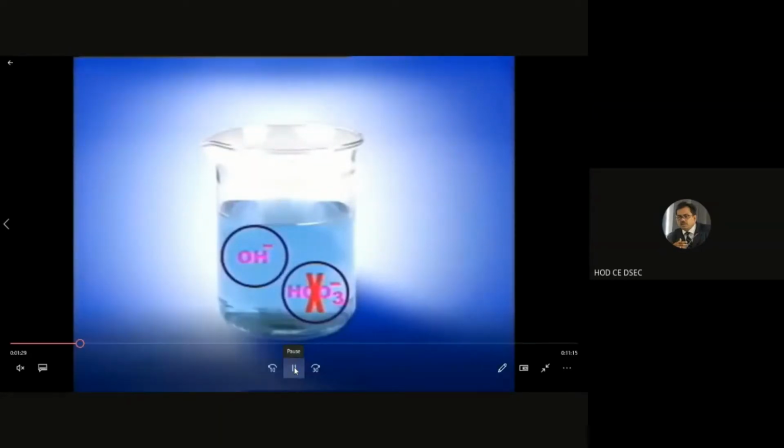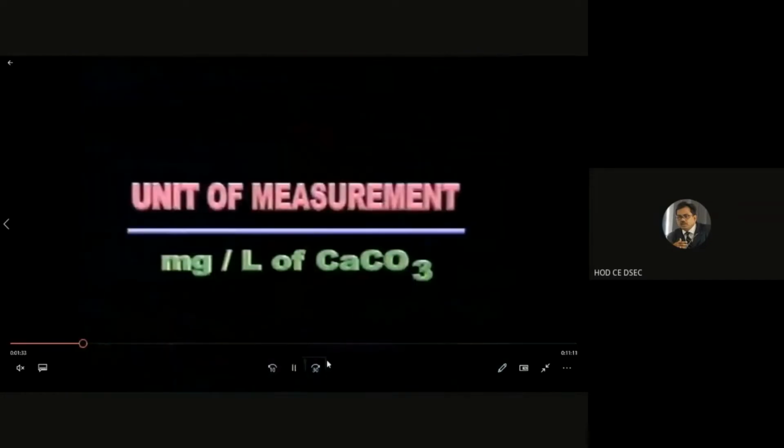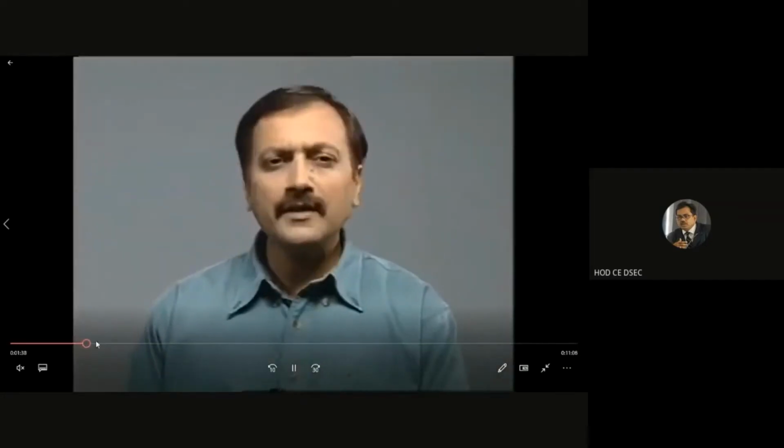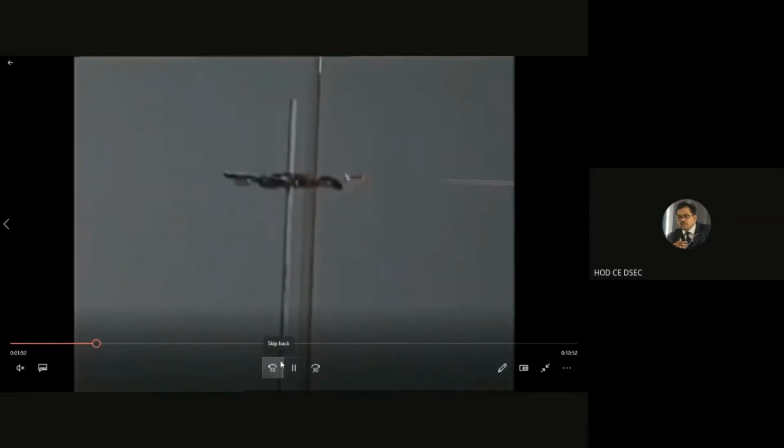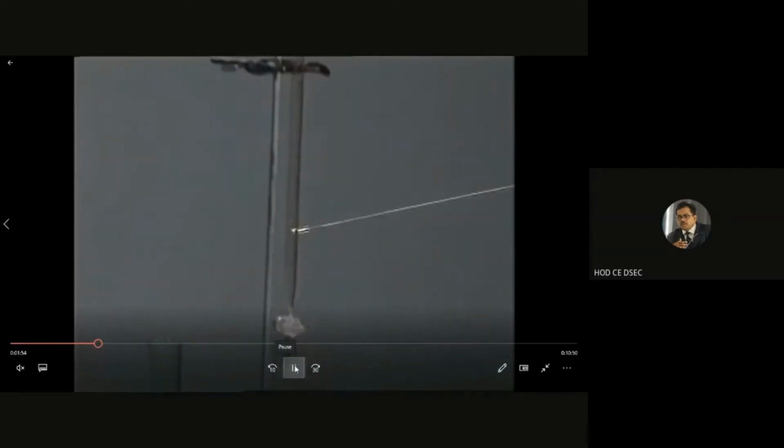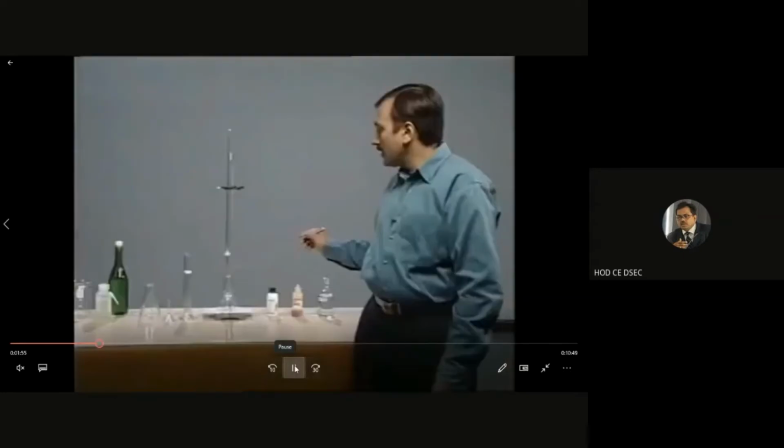Now, what is the unit of measurement? That is milligram per liter as CaCO3. Milligram per liter as CaCO3. What is the significance of CaCO3? I will tell you afterwards.